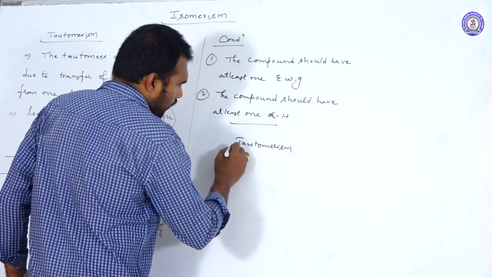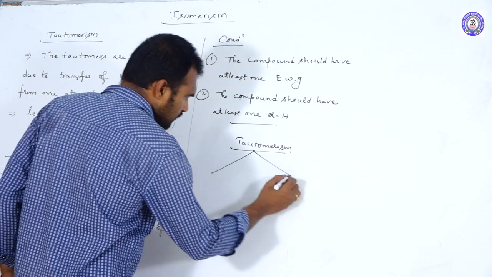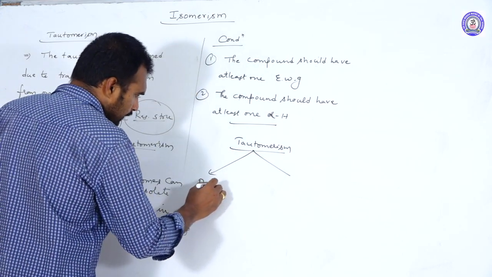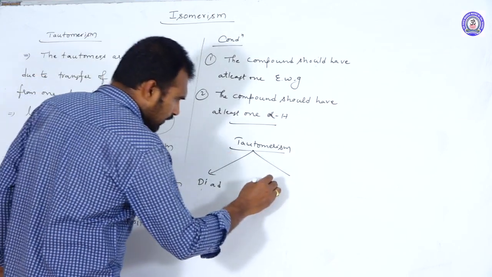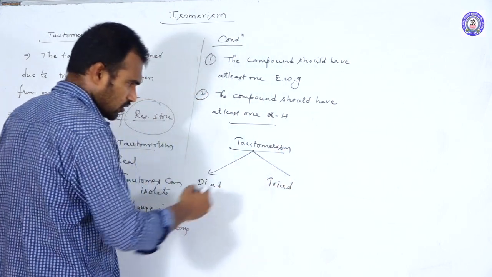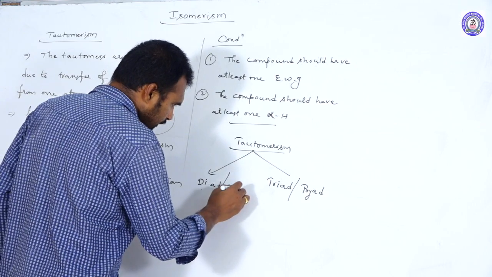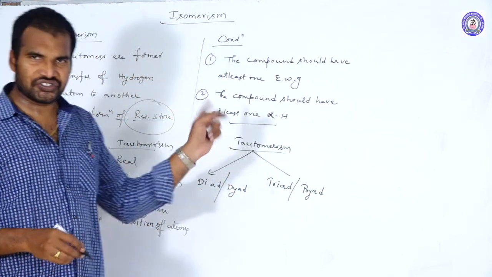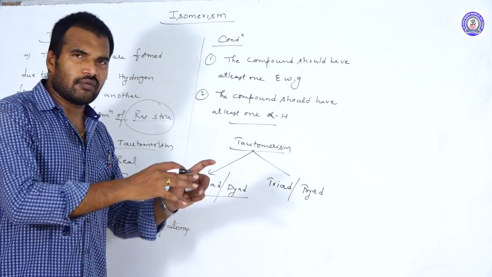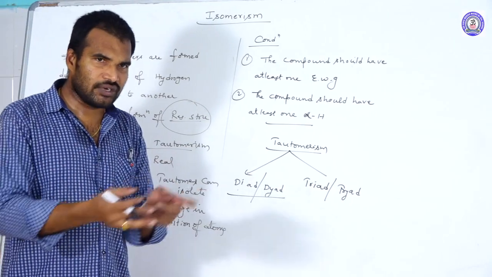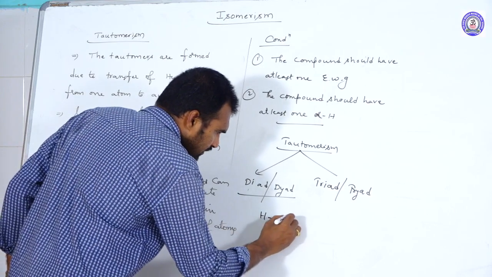based upon the number of positions the proton is transferred, tautomerism we are classifying into two types, two systems. That is, one is dyad system, the second one is triad system. So sometimes they are writing as TRYAD. This is DYAD. Dyad system means here the proton is transferred from one atom to another. How many positions, how many places will it be displaced? Two places. Best example, I am giving you the examples.